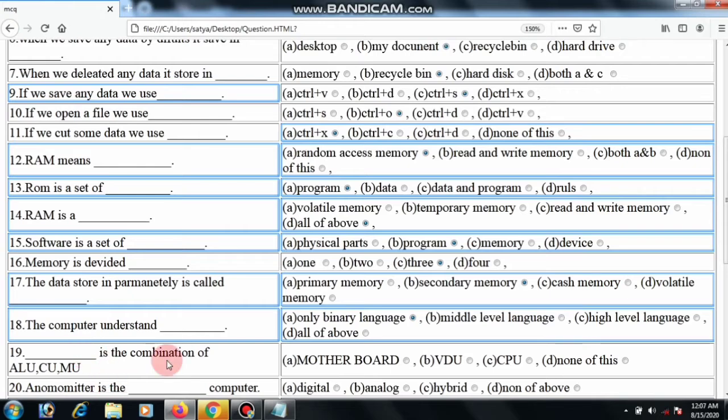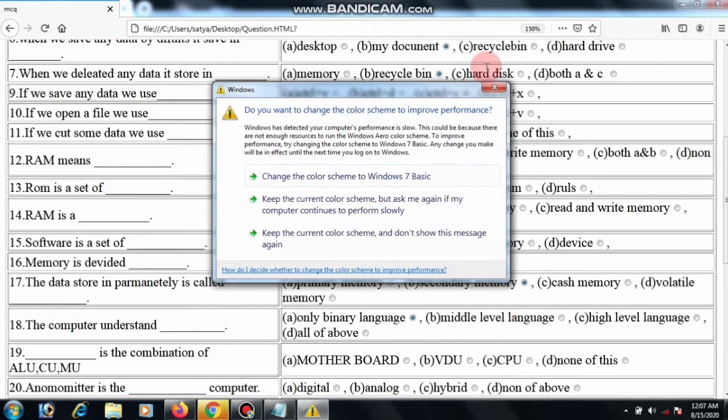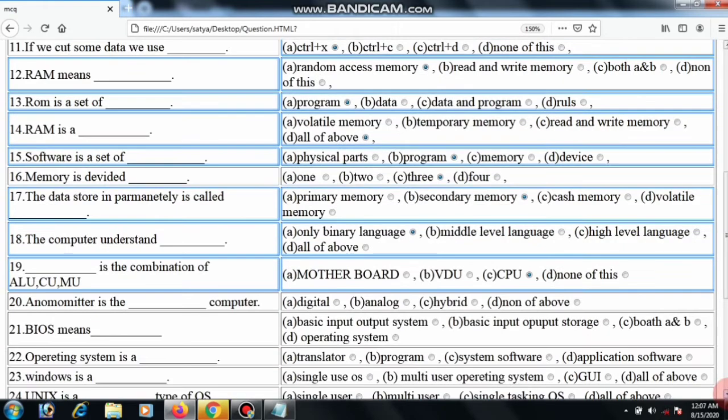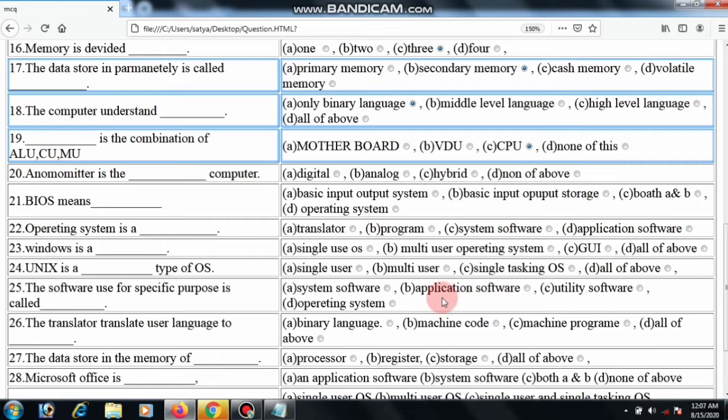The combination of ALU, CU and MU is called motherboard, video, CPU, or none of these. CPU is the combination of ALU, CU and MU.